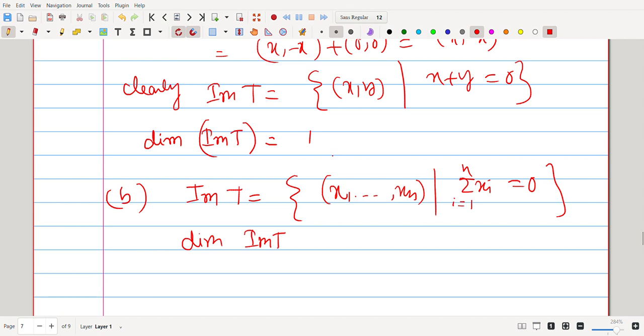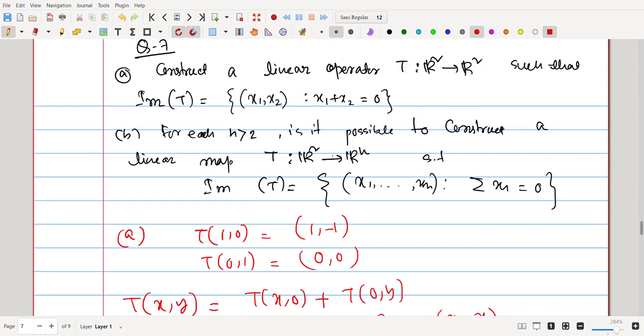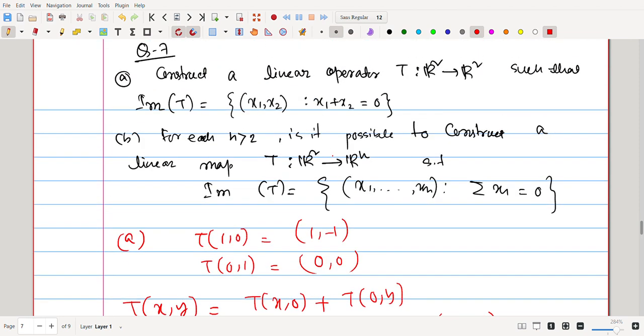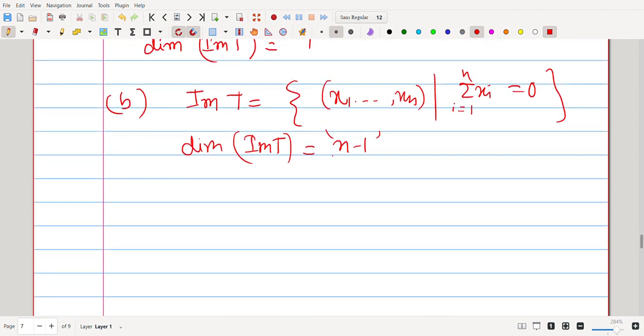It means dimension of image T is n minus 1. So they ask, is it possible to construct such a map from R2 to Rn?